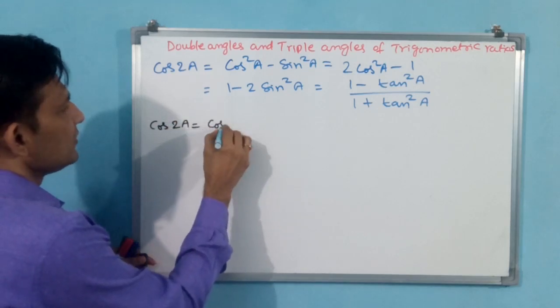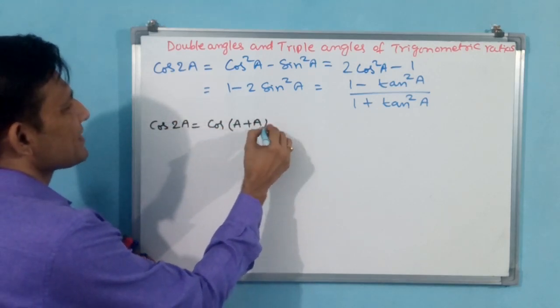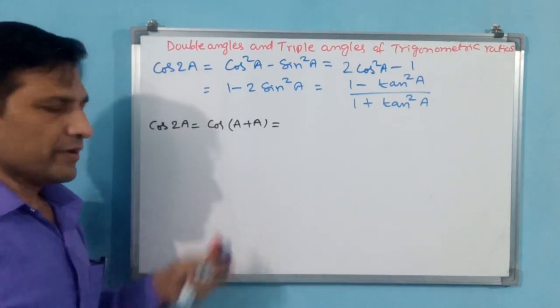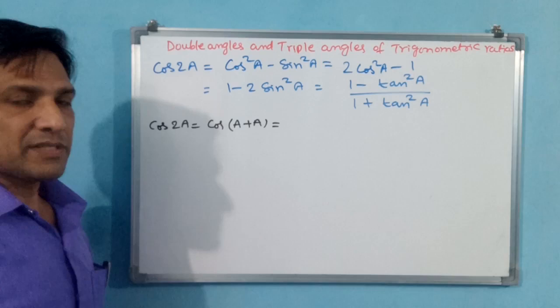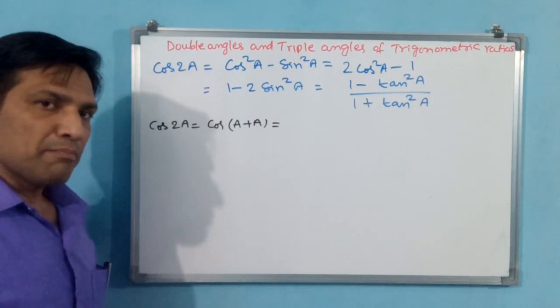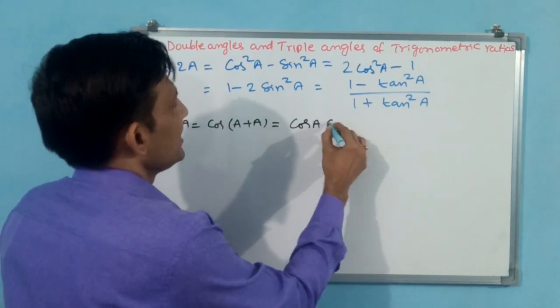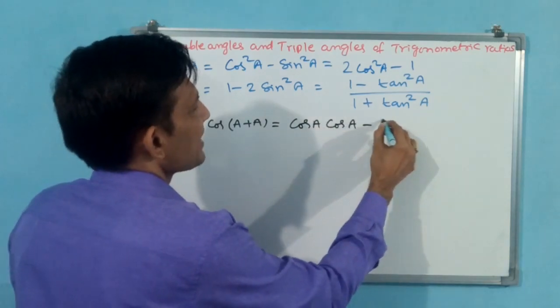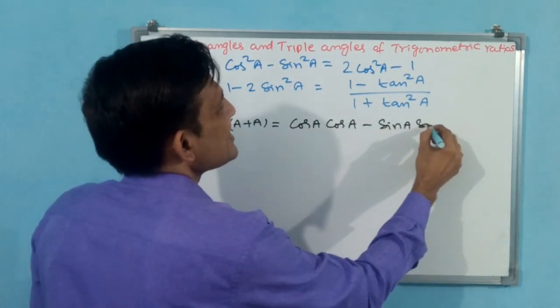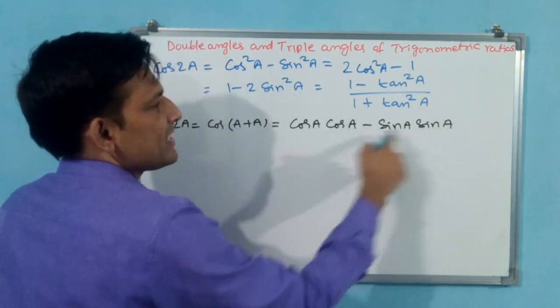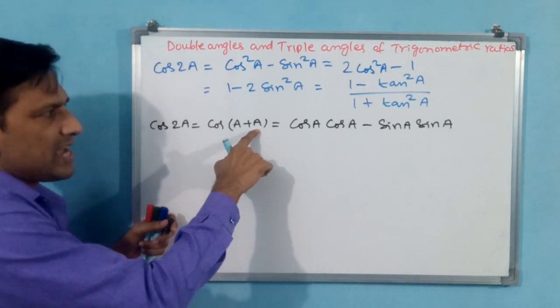Cos 2a is equal to, shall I write it like this, cos of a plus a. A plus a is 2a, so cos 2a. And the cos formula: cos of a plus b is cos a cos b minus sin a sin b. Why have I written b as a? Because in the place of b, a is there.